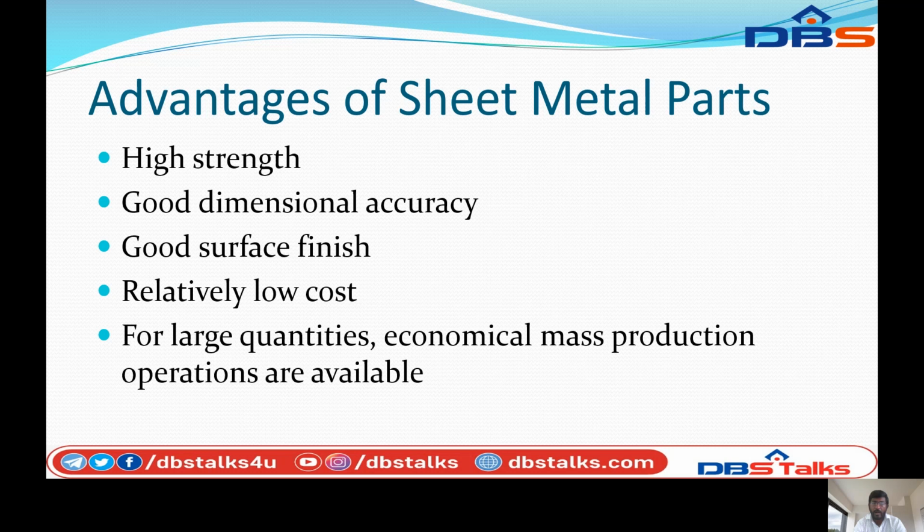Advantages of sheet metal parts. So what are the advantages of sheet metal parts? High strength, good dimensional accuracy, good surface finish, relatively low cost, and for large quantities, economical mass production operations are available. So these are the advantages of sheet metal parts.